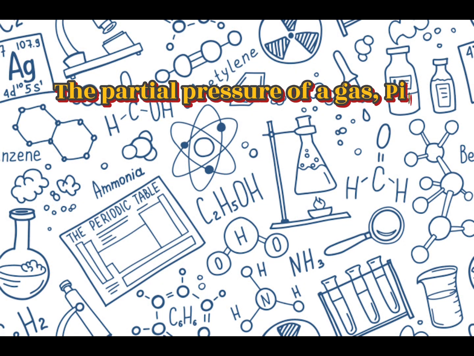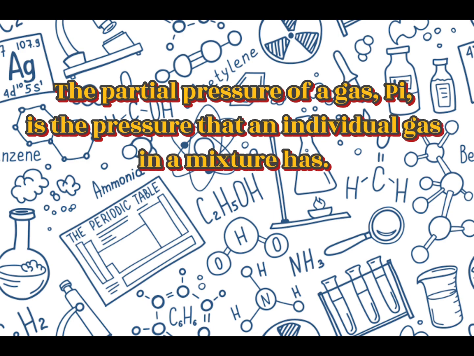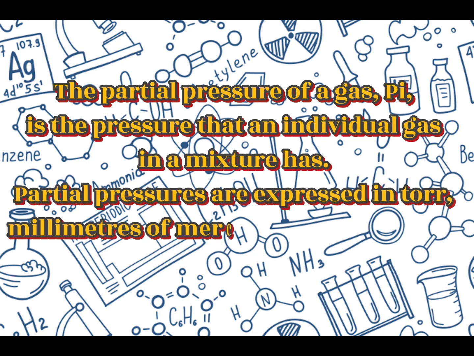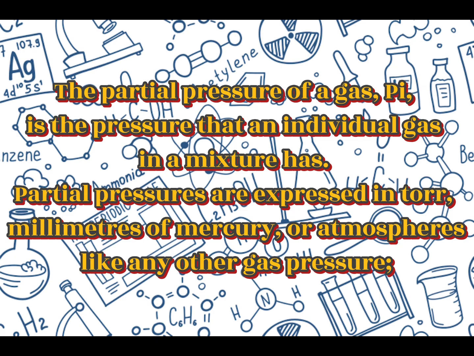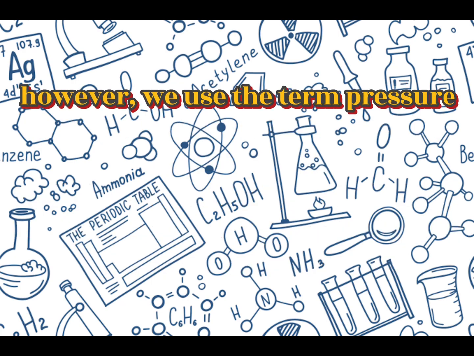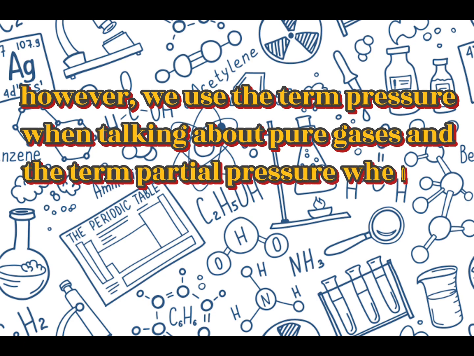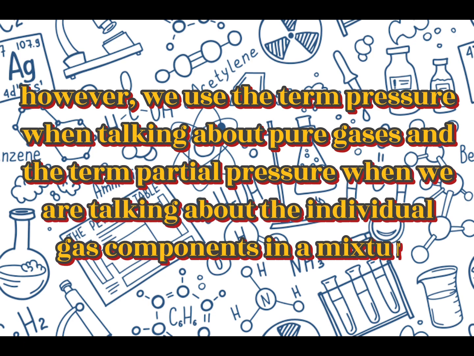The partial pressure of a gas is the pressure that an individual gas in a mixture has. Partial pressures are expressed in units of pressure, millimeters of mercury or atmospheres, like any other gas pressure. However, we use the term pressure when talking about pure gases and the term partial pressure when we are talking about the individual gas components in a mixture.